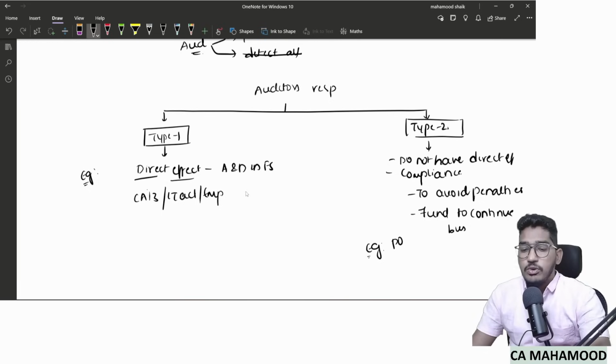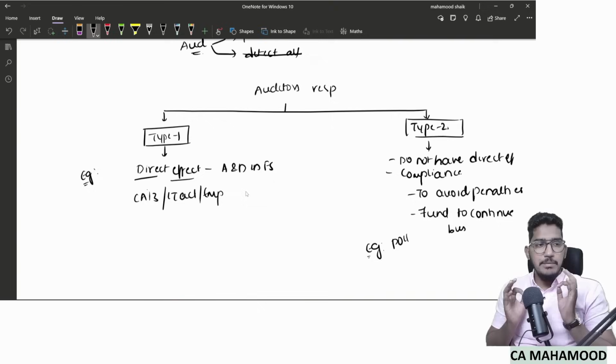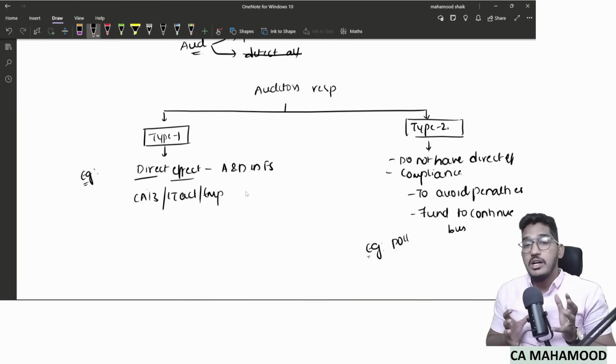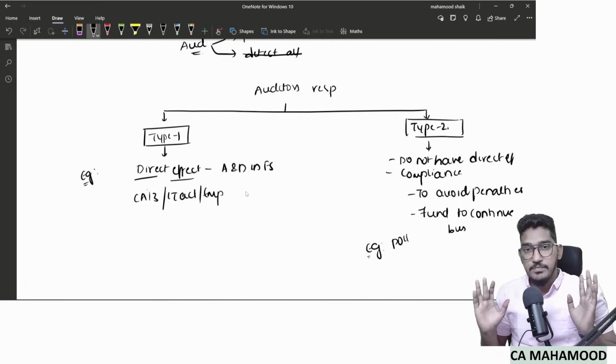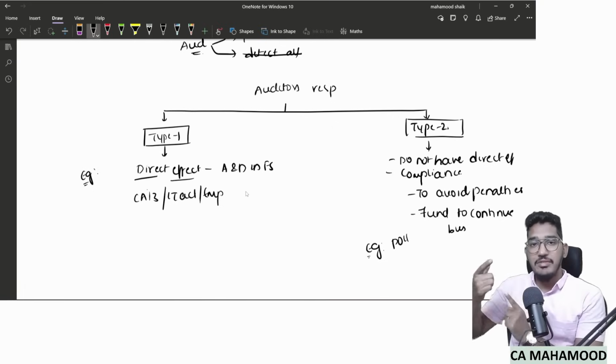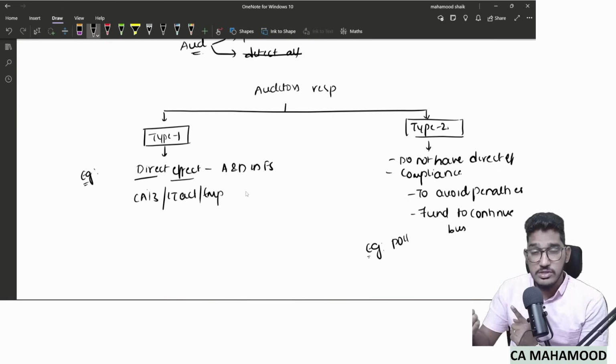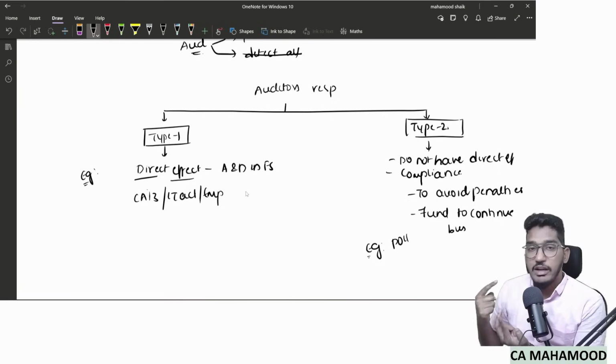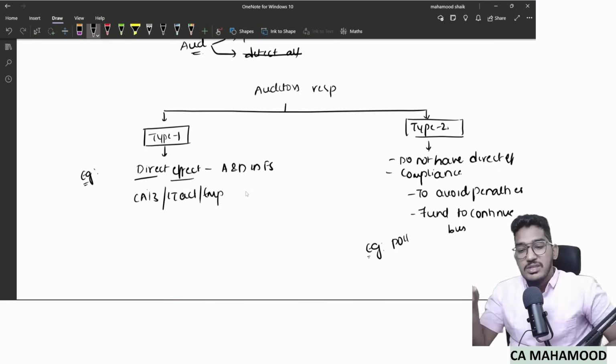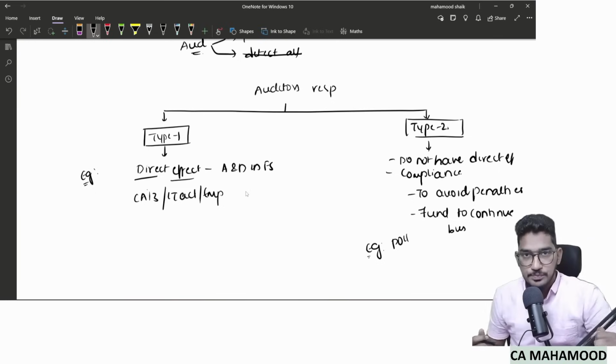Let me give you an example of pollution related laws and regulations. Assume you are a manufacturing entity. If you don't comply with pollution related laws and regulations, what will happen? Either you are supposed to pay a major amount of penalty, or sometimes the government authorities will come and seal your premises. So this pollution law is not having direct effect on determination of amounts and disclosures. But if you don't comply with them, you might be required to close your business, or you have to pay huge amounts of penalties. Or environmental related laws and regulations, or child labor related laws and regulations. Those kinds of laws and regulations will come under type 2.